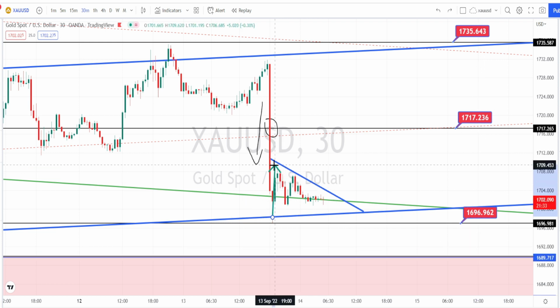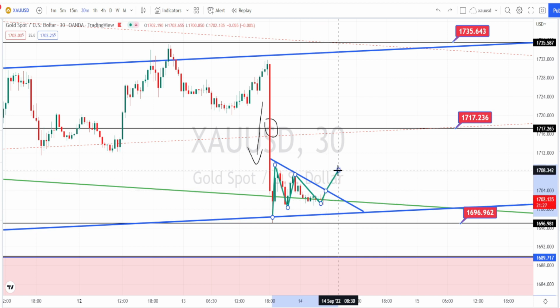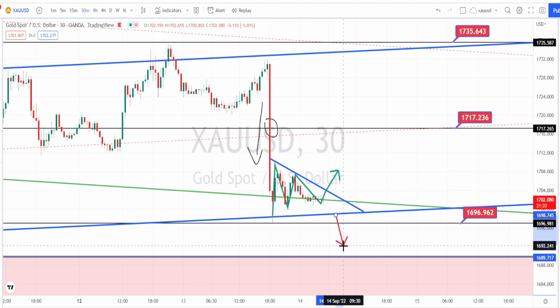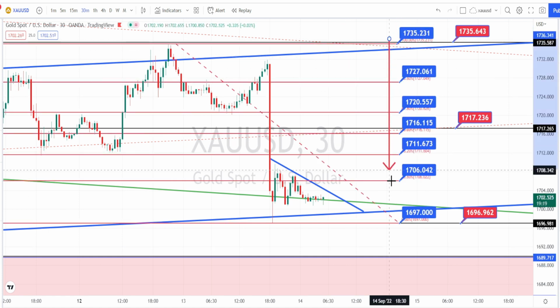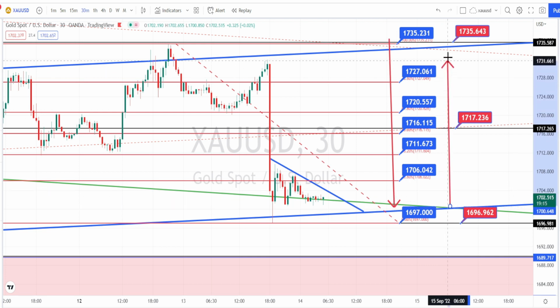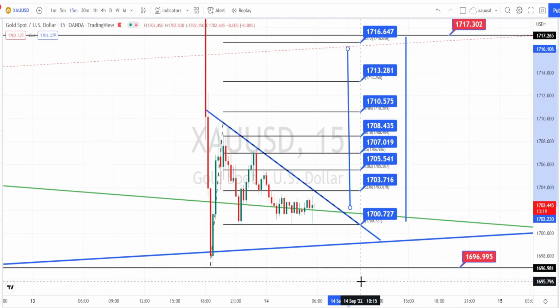Currently the price action in 30 minutes time frame is also under a consolidation. Wait for a directional breakout on the bullish side or on the bearish side in order to take a directional trade in 30 minutes time frame. Let us mark the support and resistance levels. So the values within these blue color boxes are the resistance and support levels for current price action in 30 minutes time frame. That's all the analysis for today.